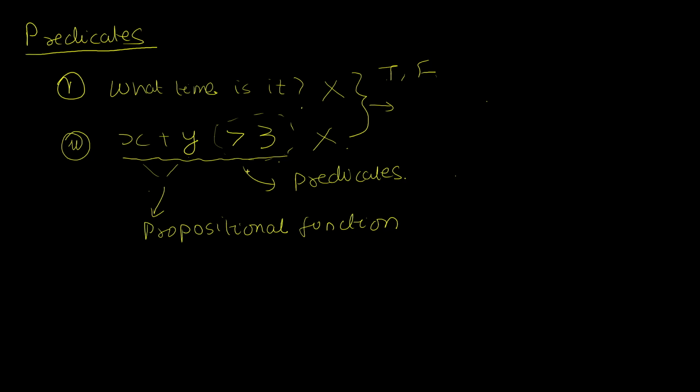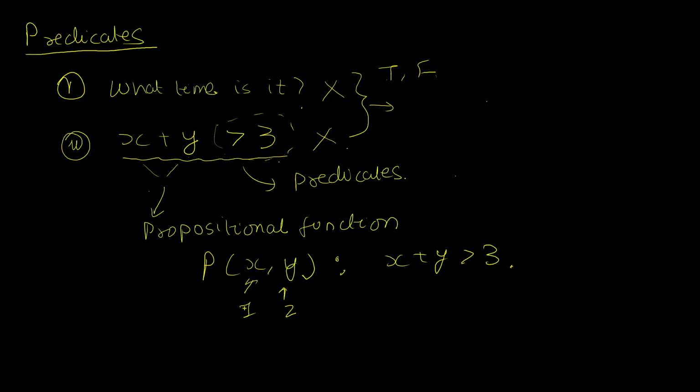So let me represent this entire statement as a propositional function. Let me write a function p of two variables x and y is given such that x plus y is greater than 3. And by definition a function should take some inputs and generate some output. And since this is a propositional function, the output of this function is actually a proposition. To make sense of that, let me see what happens if I plug x as 1 and y as 2.